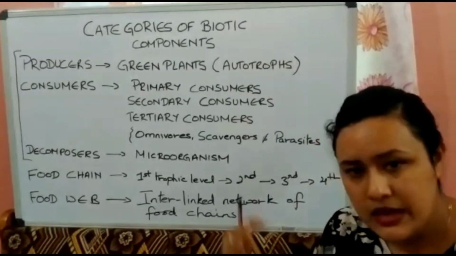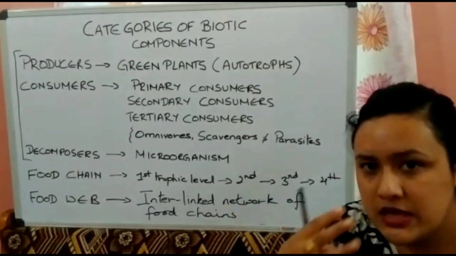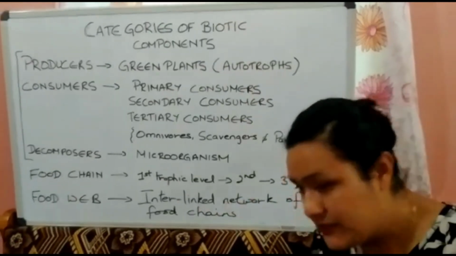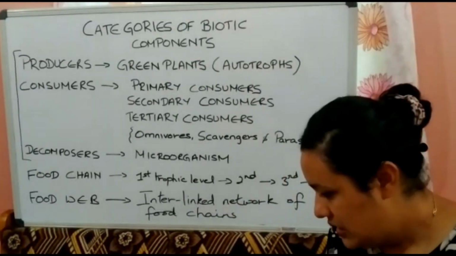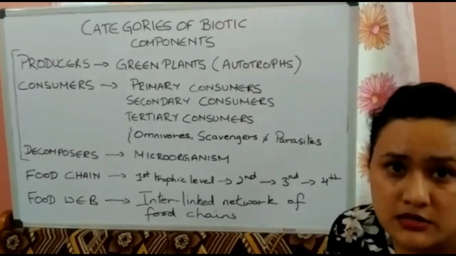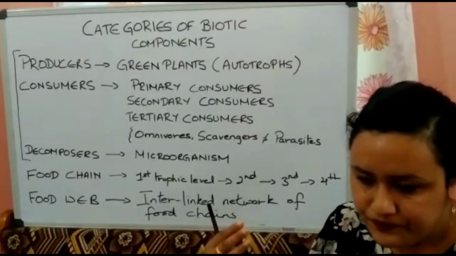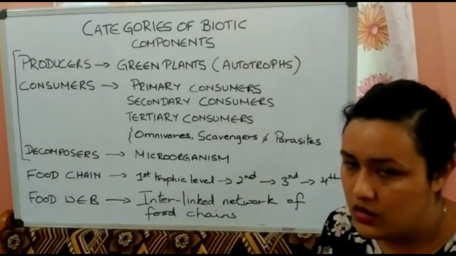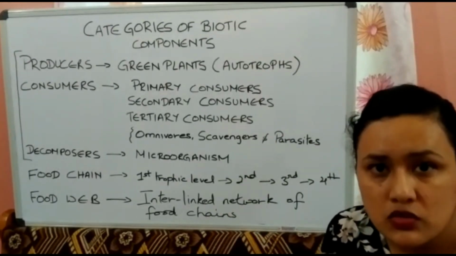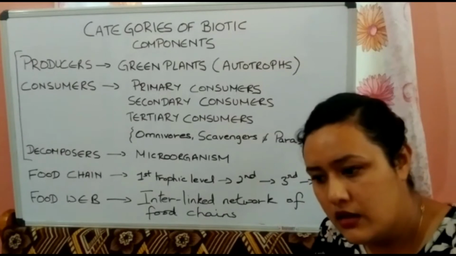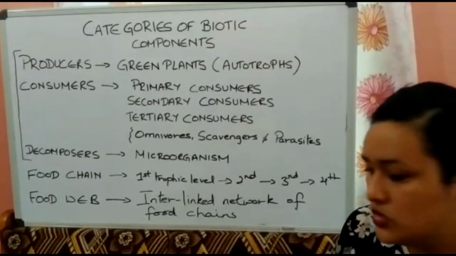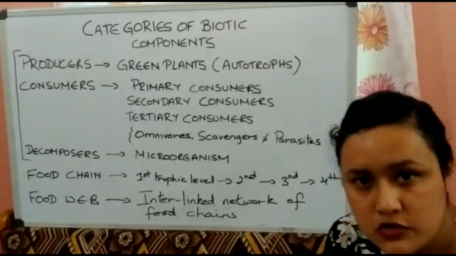Rat is eaten by cat, and by snake also. Suppose rabbit, you take an example. A rabbit is eaten by eagles, by tigers also, by lion also, and fox also.